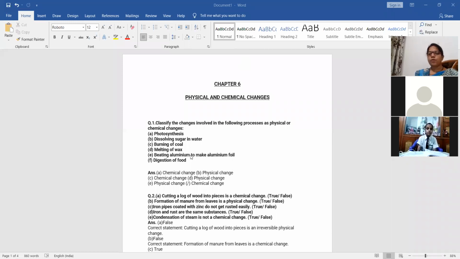Fifth one, beating aluminum to make aluminum foil. When we are beating it, it is still aluminum only. So it is only a physical change because there is a change in the physical property. And the last one, digestion. Digestion is a chemical change.